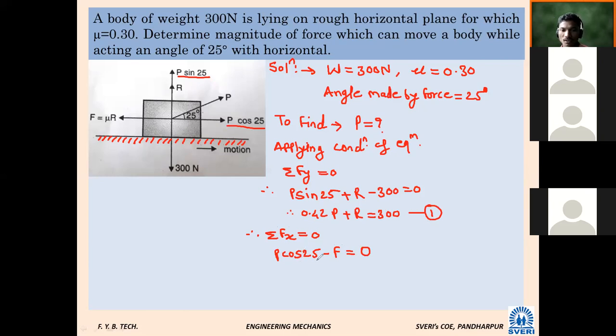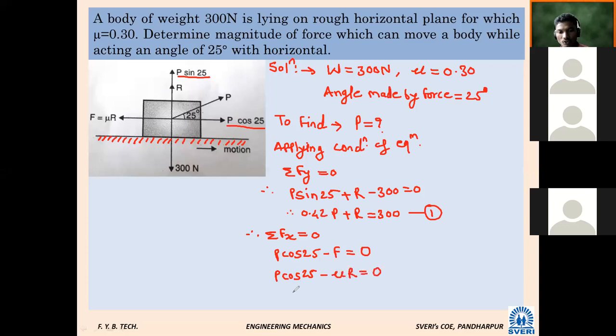P cos 25 minus F. Is it possible to write this F in some other terms? F is equal to, in terms of R, mu R. So P cos 25 minus mu R equal to 0.